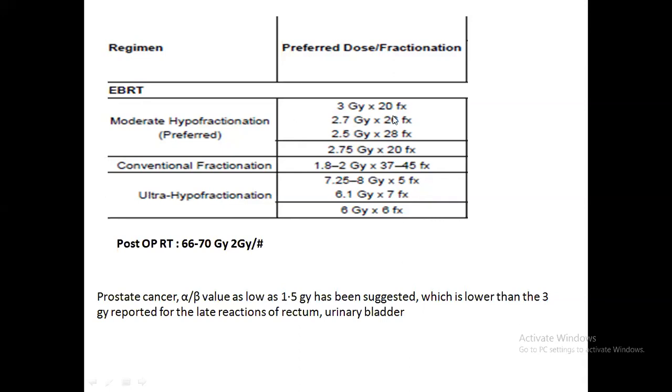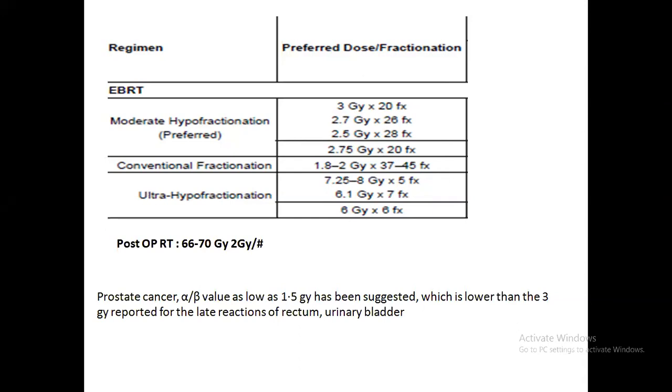In moderate hypofractionation, 33 gray in 25 fractions, that is, 60 gray in 20 fractions, is one of the important schedules, and ultra-hypofractionation with SBRT, 6 gray in 6 fractions, is nowadays used in some centers. So why is this moderate hypofractionation or ultra-hypofractionation beneficial?